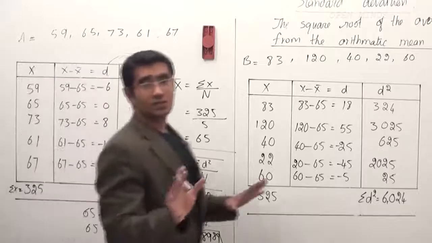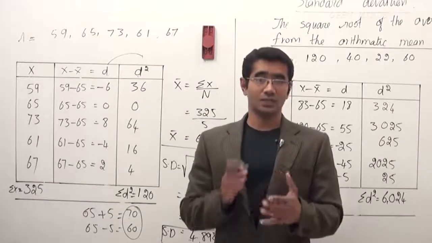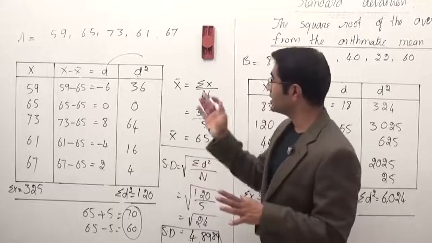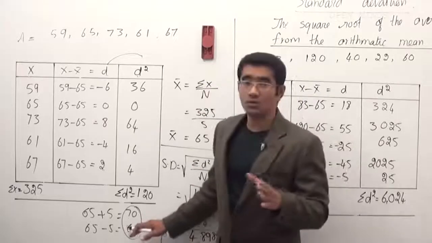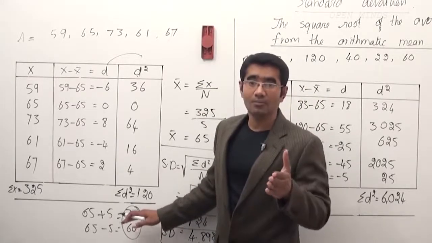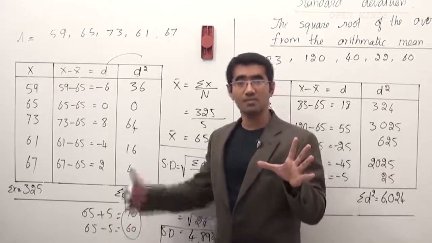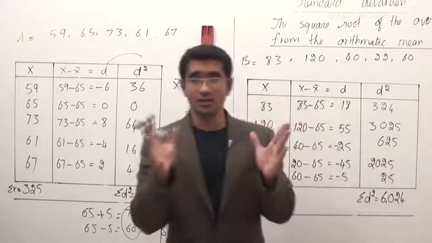It means he's sure of at least scoring how much? 60. So if I have to send him to a match where I need 50 runs, player A is actually good because he may score a lowest of 60 or a max of 70, because his standard deviation is like 5 from the mean. That's what we analyze from the data.